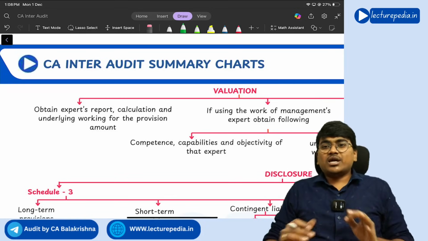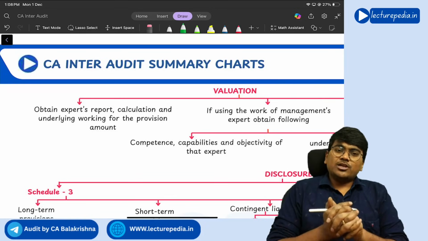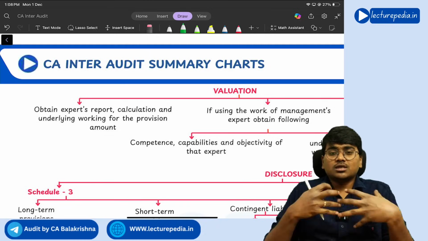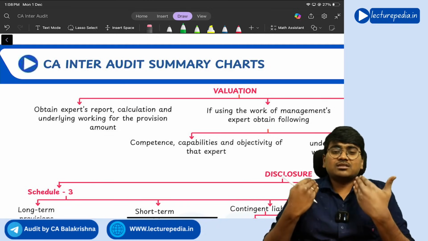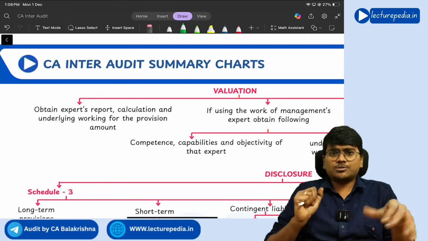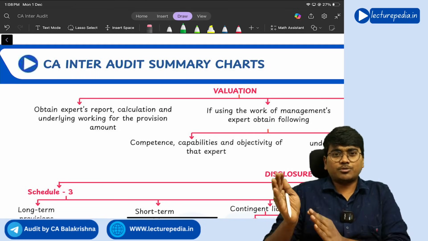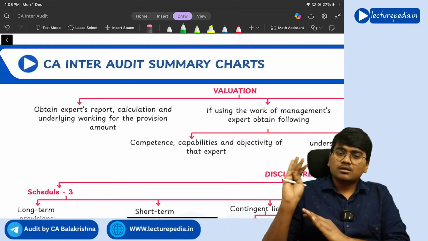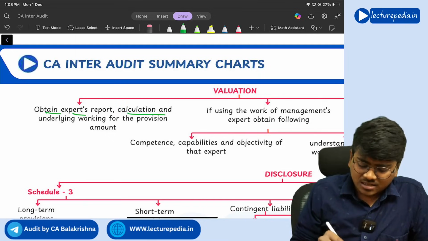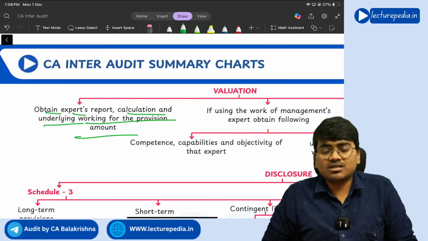Next, valuation. With respect to valuation of provisions, generally experts will be involved, because a chartered accountant will not have that much knowledge to determine the actual amount of the provision. Income tax provision you can know, but for gratuity provision, experts will be required. So obtain the expert's report, calculation and underlying work for the provision amount.